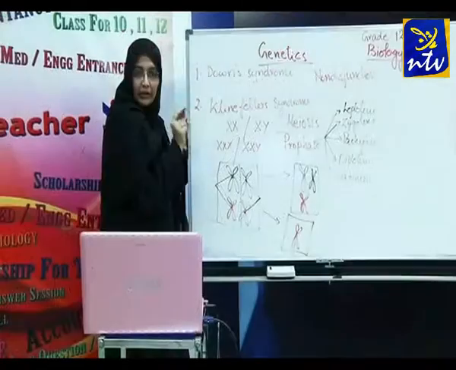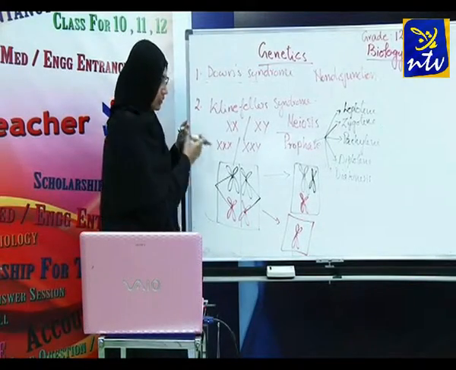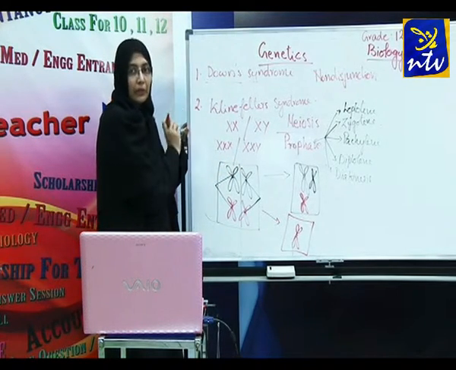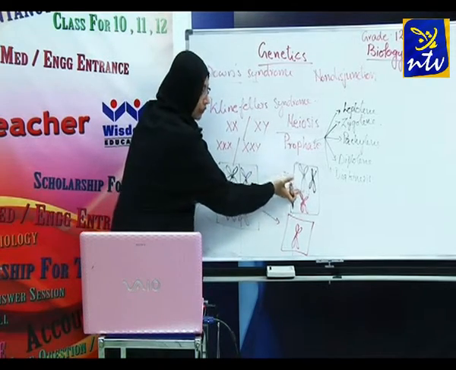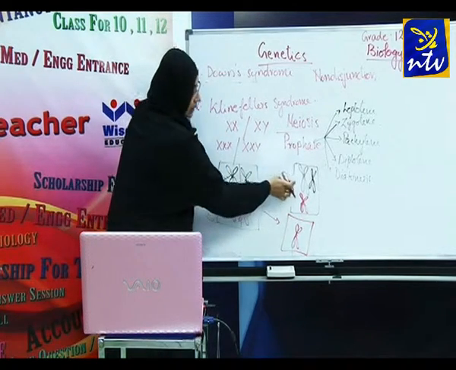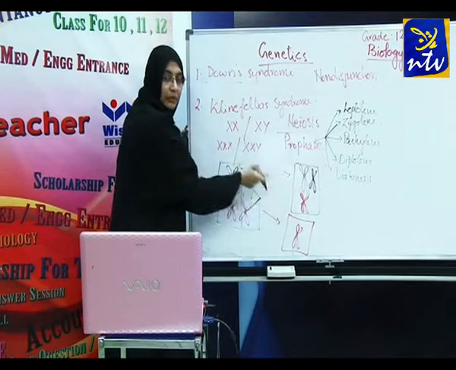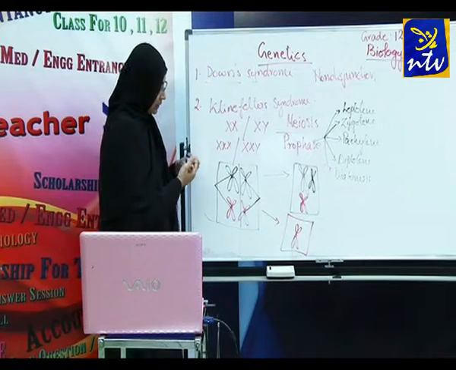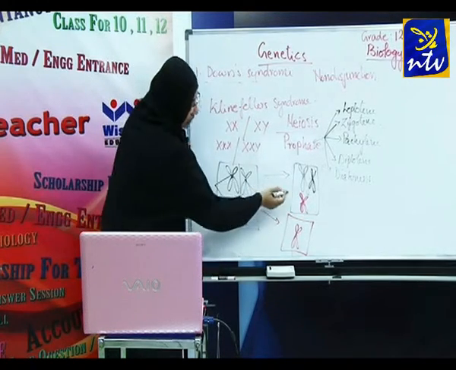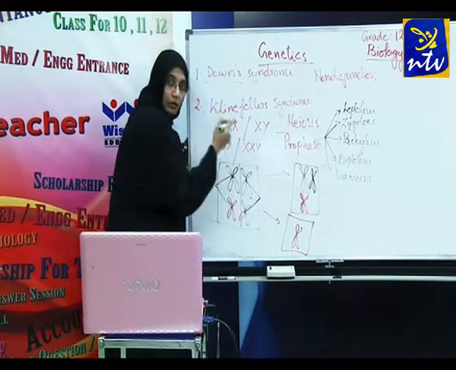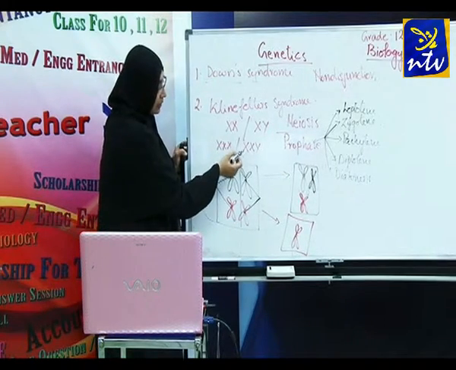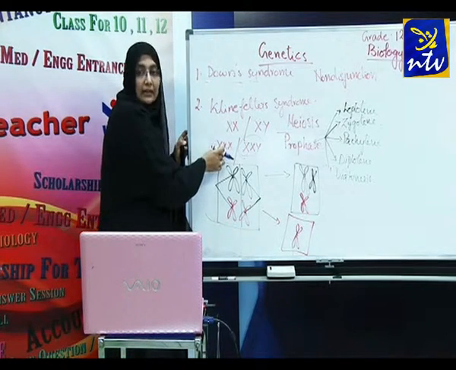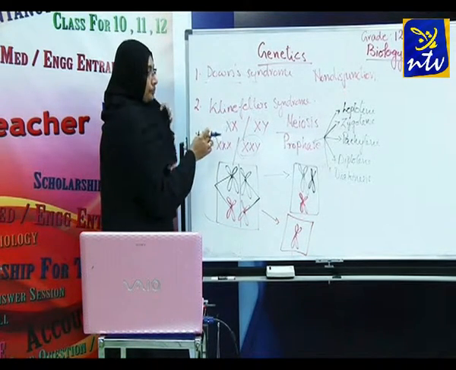So here we have seen that in the Klinefelter syndrome, the homologous chromosomes fail to separate. They do not separate, they move on to the same cell, and here we can see that a gamete is formed with an abnormal number of chromosomes. Suppose this gamete fuses with a normal cell, the condition will be XXY condition, or it may be XXX condition. This is clear to you?